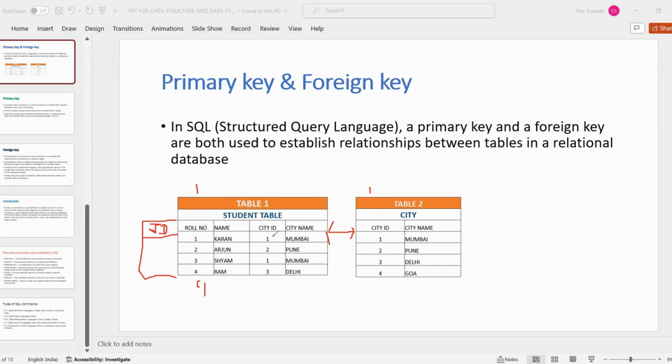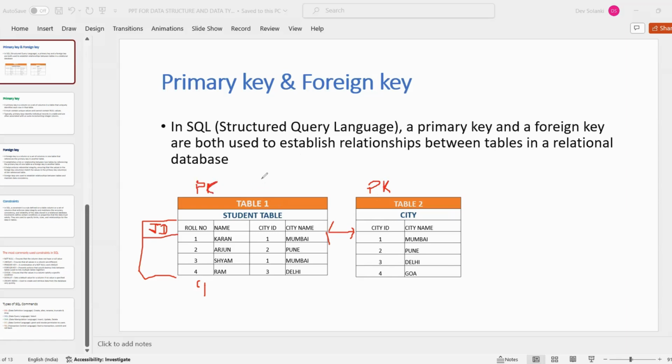In this field you can see number one is given to Mumbai and number two is given to Pune, and again Mumbai is coming with number one, and number three is for Delhi. So in the city table, all the cities are given unique numbers 1, 2, 3, 4. For this table, this column is the primary key. But for the student table, only roll number is the primary key, which is unique in nature.